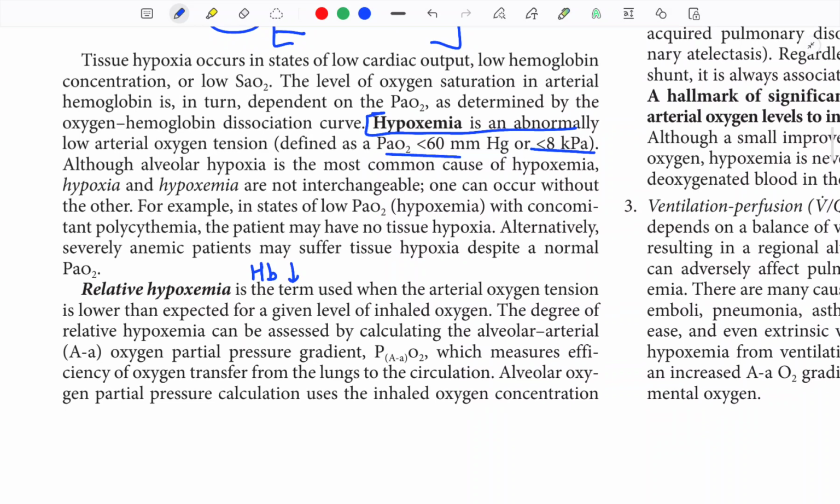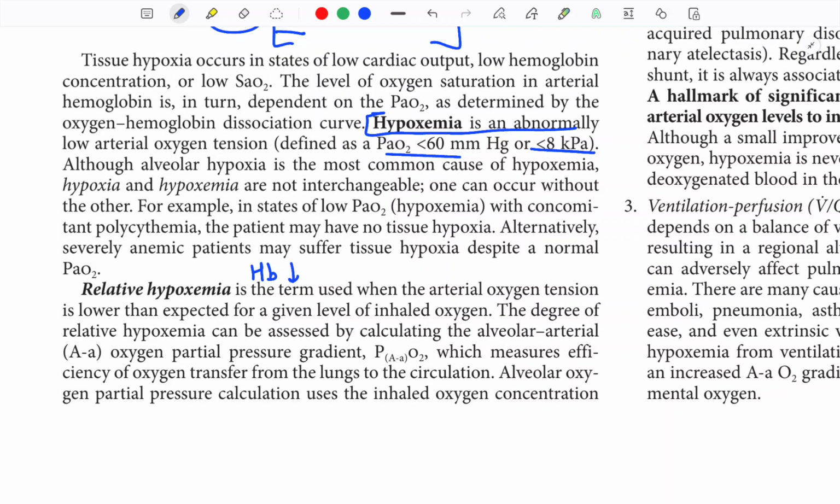What is relative hypoxia? It is the term used when the arterial oxygen tension is lower than expected for a given level of inhaled oxygen. So if you are giving a patient 60% oxygen, 60% FiO2, and still the patient has somewhere around 70 PO2, that is not expected, because 70 to 60 is mostly expected at room air. So there is relative hypoxia.